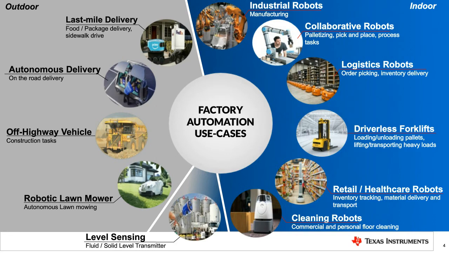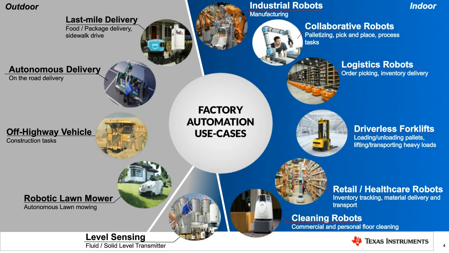And on the indoor applications, if you have seen in the factory automation setups, the robotic arms, for example, could make use of radar sensors to determine if there are any humans around and thereby control its behavior in a safe manner as well. And some of the other applications listed here are cleaning robots, driverless forklifts. 60 gigahertz and including in some cases 77 gigahertz radar sensors are a perfect fit for these applications.